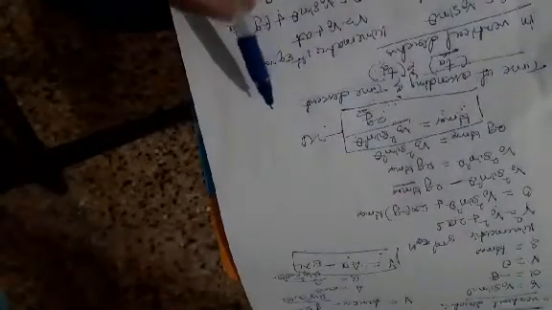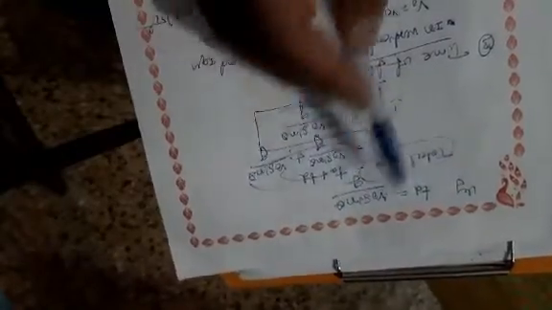Next, the second parameter is time of ascending. The time of ascending means the time taken by the projectile to reach the maximum height. The formula is t a is equal to v naught sin theta by g. The time of descent means the time taken by the projectile to come down from the maximum height, called time of descending. The formula is t d is equal to v naught sin theta by g. Both are the same equation.